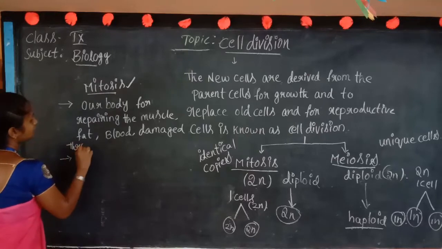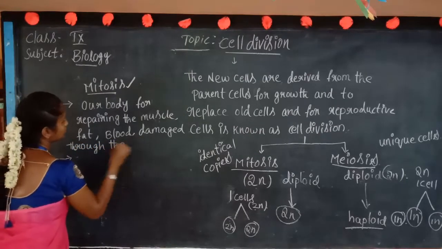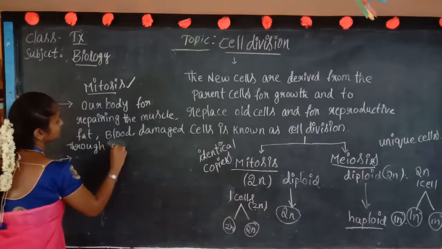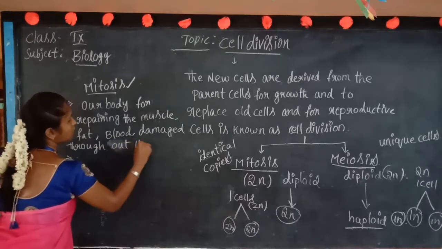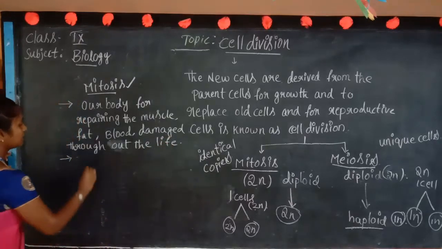Throughout the life, the mitosis process occurs.